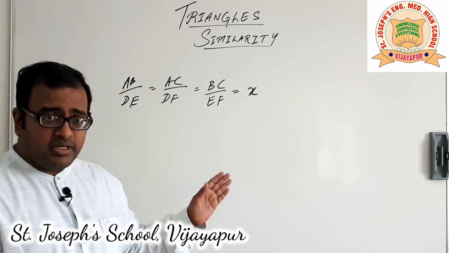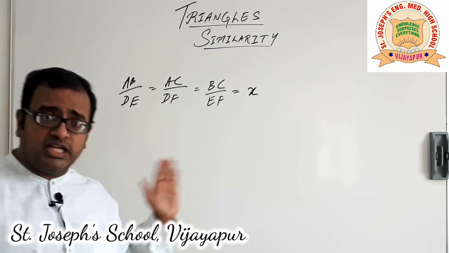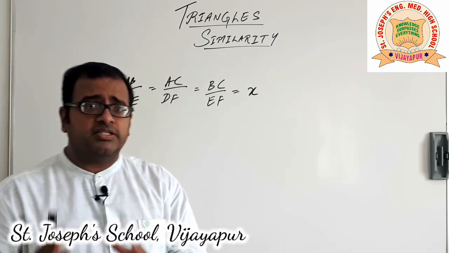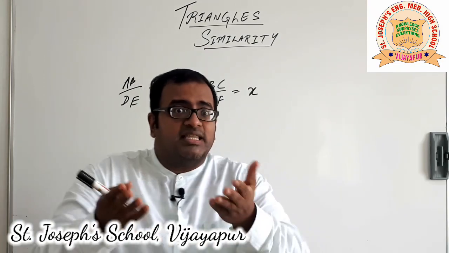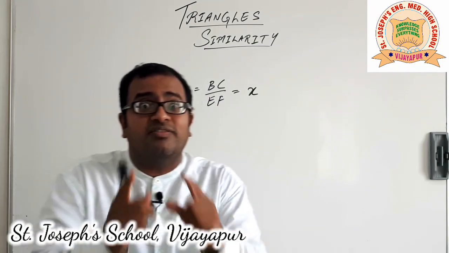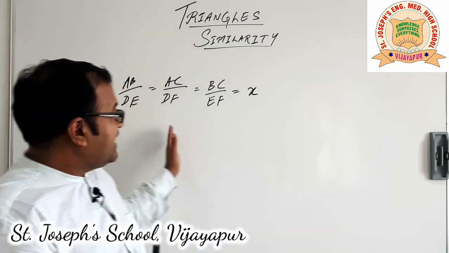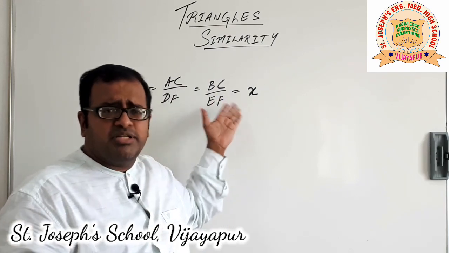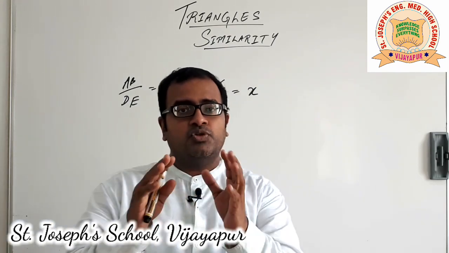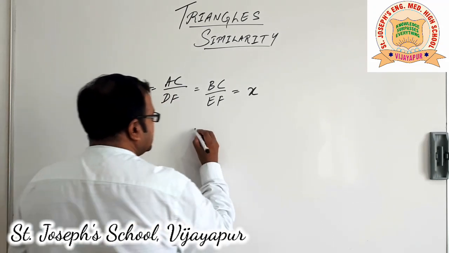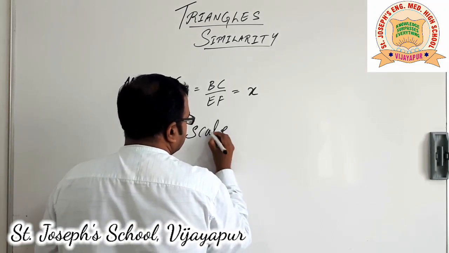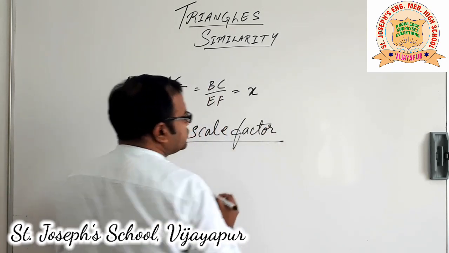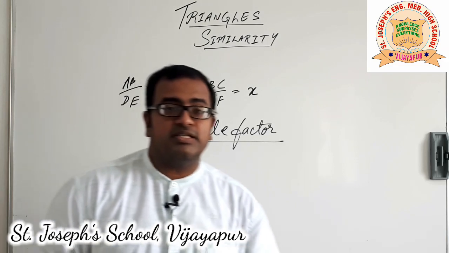So what we understand by this is, if we take the ratios of the corresponding sides, that is AB by DE, AC by DF and BC by EF, all three ratios must be equal. So we say the sides are in proportion. When ratios are equal, we call them proportion. So the sides are in proportion and they all are equal to a constant. Here I am taking it as x, but you can take any other number. That constant will be called the scale factor, which is also known as the representative fraction.